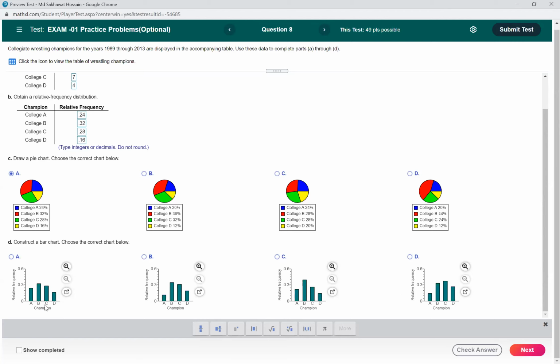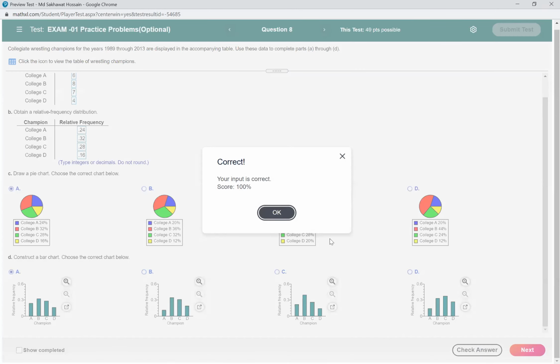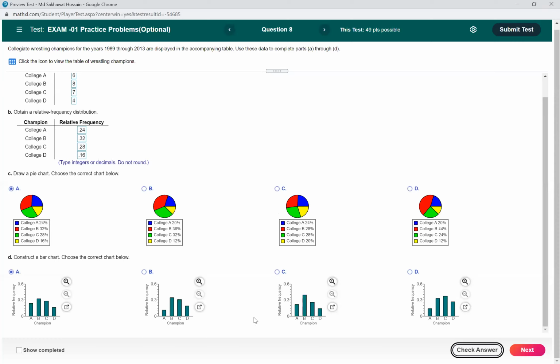Okay, so let's check D. D is 28. Yeah, it seems this is 28. Okay, so B is 32, right? Yeah, I think this is higher than 32. So I think the answer should be this one. Okay, so let's check the answer. Yeah, we got the correct answer.